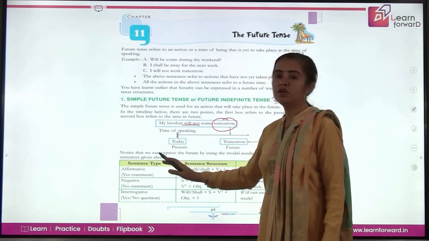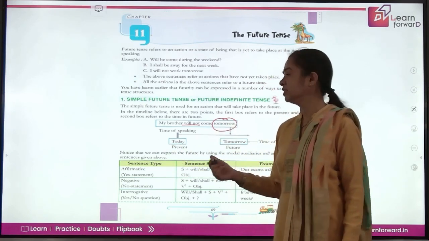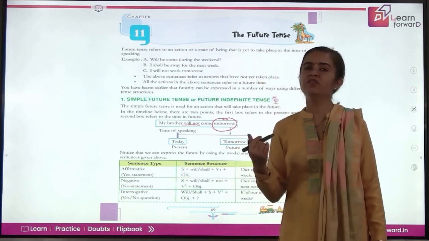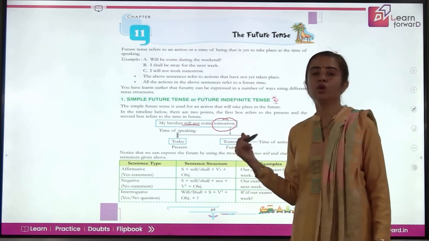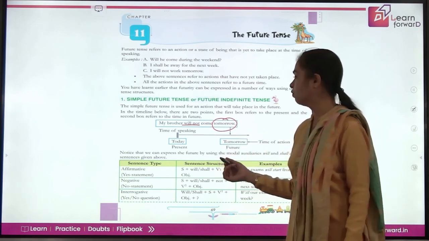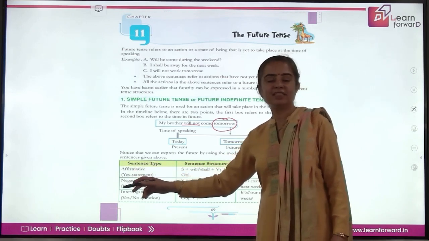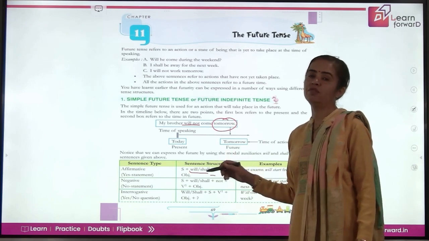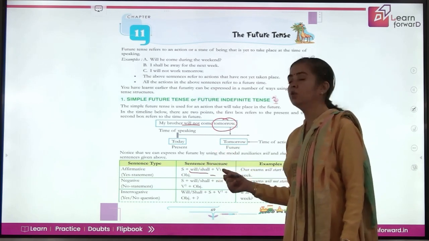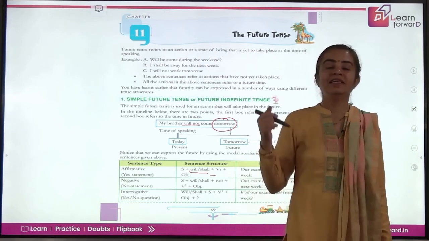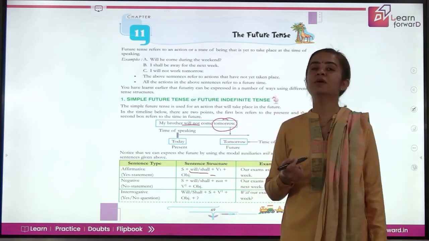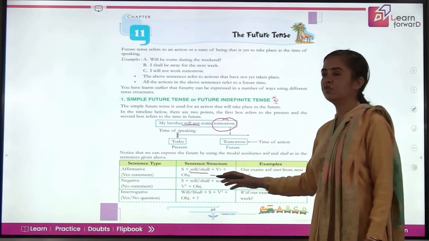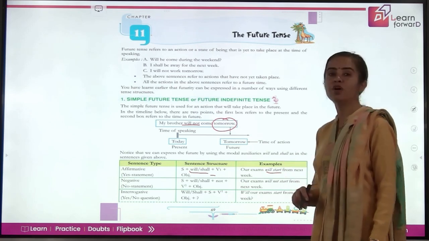Now what you have to study is we have different kinds of sentences, like we have affirmative sentences, negative sentences, then we have interrogative, and we have negative interrogative also. So let's see what is the structure of sentence here. How do we form verbs? When you are talking about affirmative sentences in simple future tense, simply you have to take care of will shall with the root form of verb. And what is the difference between will and shall? Can anybody tell? Yes, shall is used only with first person pronouns, and with all other subjects we use will. So will shall with the first form of verb, like our exams will start from the next week.